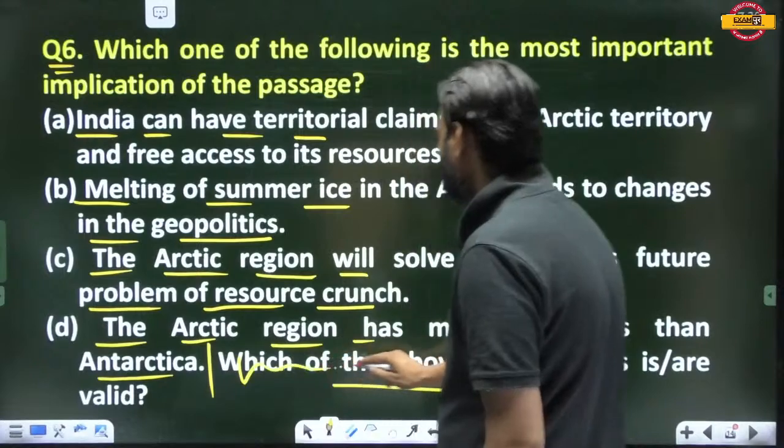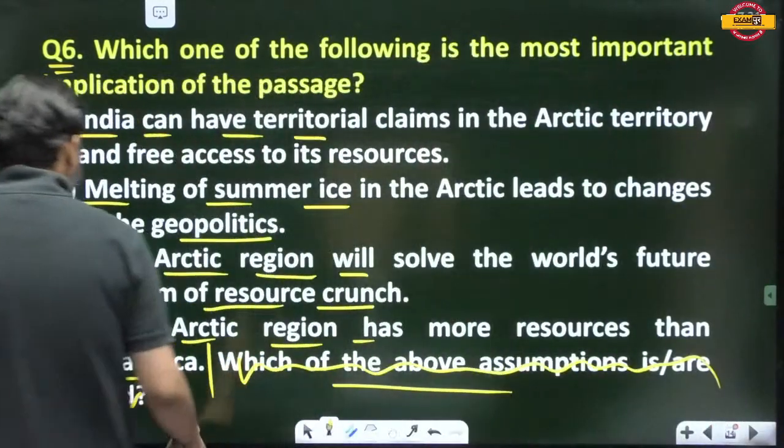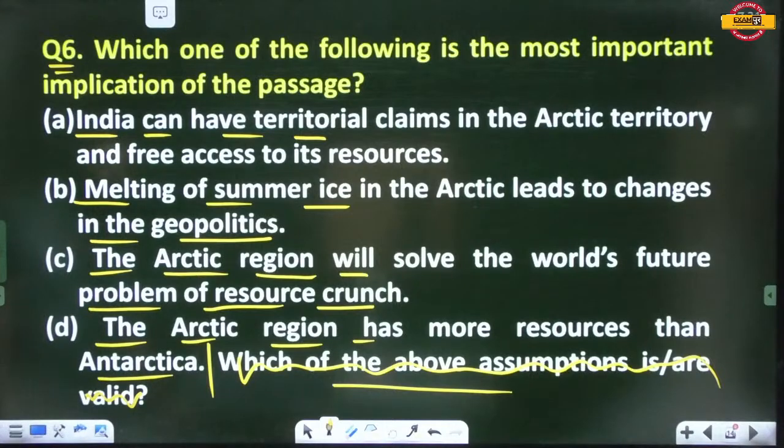Cut this one, cut this one. You have to tell me which is the most important implication of the passage.